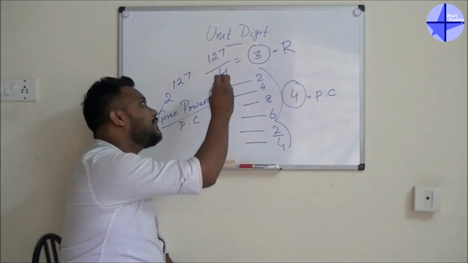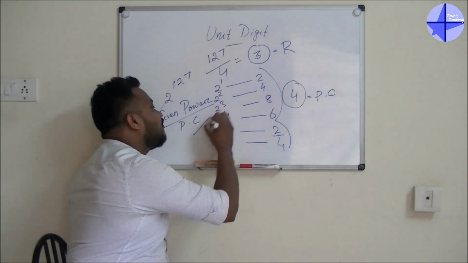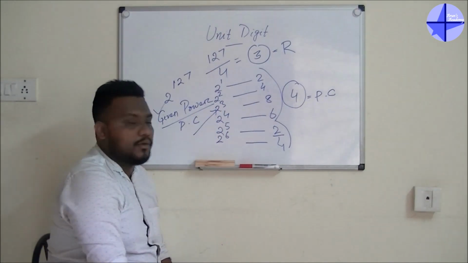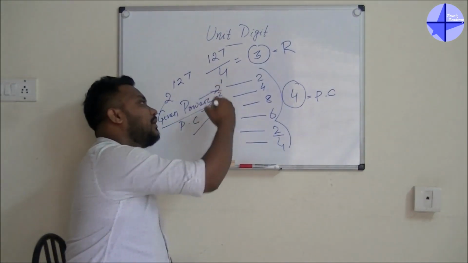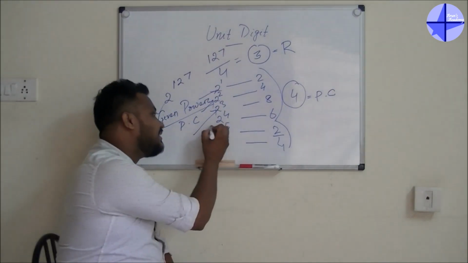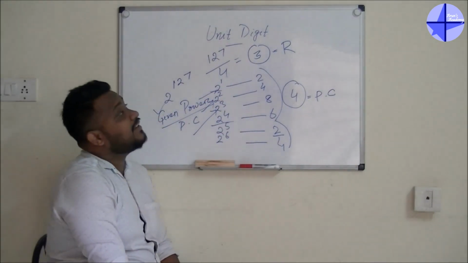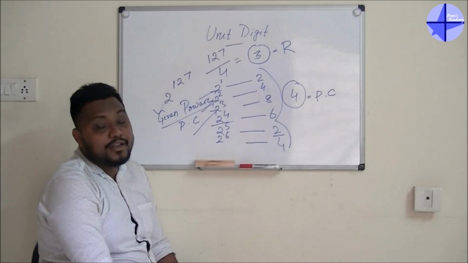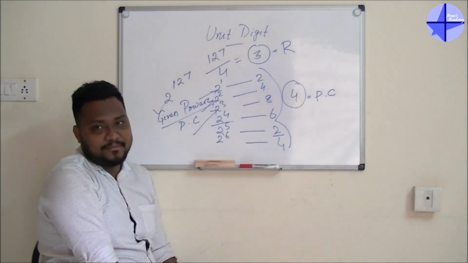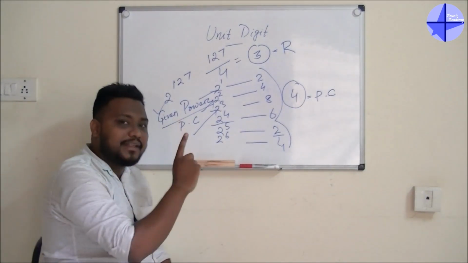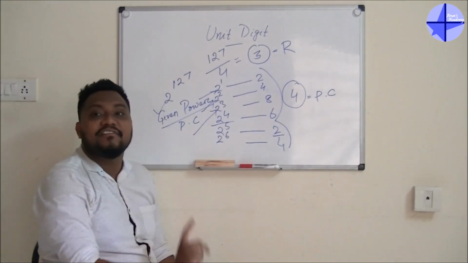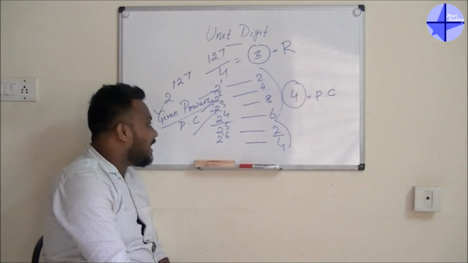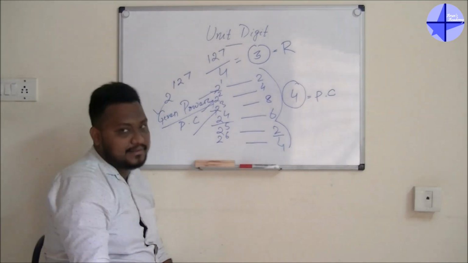So guys, whenever you are getting the answer as 3, you have to go for 2 to the power 3. Whenever you are getting 2, 2 to the power 2. Whenever you are getting 1, 2 to the power 1. But now another thing is given, that is 4. Whenever you are dividing a number by 4, you will never get 4 as the remainder. You will get 1, 2, 3, or 0 whenever it is perfectly divisible. Okay, so guys, I will give another example for that.